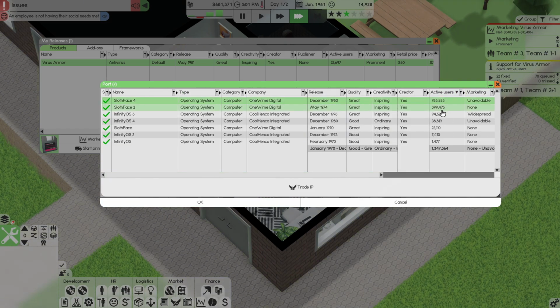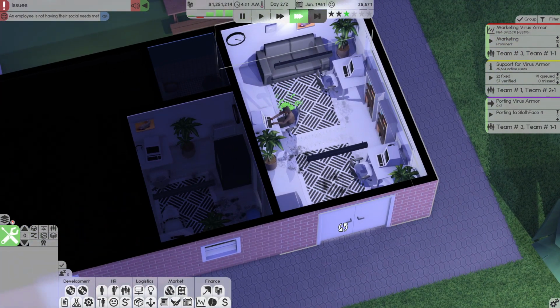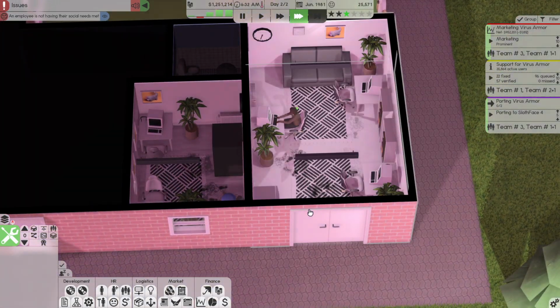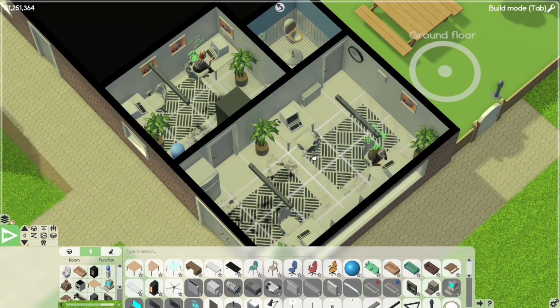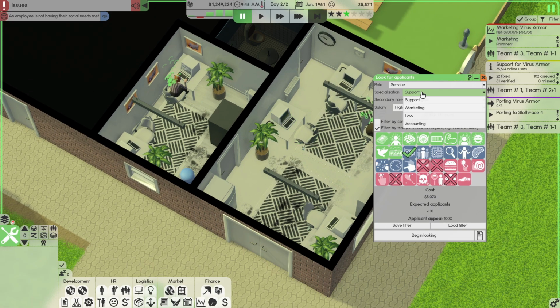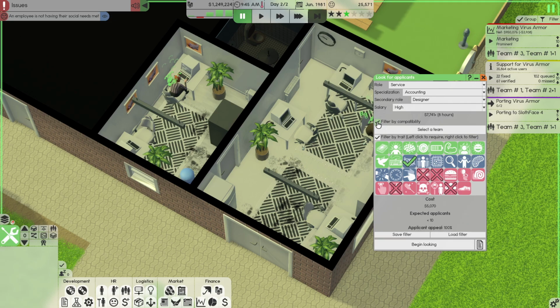See if we can port this to any other operating system. We actually have 2 that we can go and port to. I don't think that they will work on the PCs that are already assigned to employees. So unfortunately, I'm going to have to get rid of our couch. We need to copy this desk. And we're just going to set this desk where the couch used to be, right there. I want to go to accounting. Now, I do want a night owl, and the traits are exactly the same. However, compatibility needs to be part of team 3. And let's begin looking.